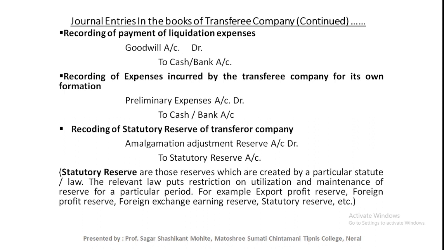Next situation: expenses paid by the old company and reimbursed from the new company, that is the transferee company. At that time we need to pass this journal entry: goodwill account debit, to cash or bank account. In the third situation, the liquidation expenses are borne and paid by the new company only, the transferee company only. At that time also we need to pass this journal entry only: goodwill account debit, to cash or bank account.